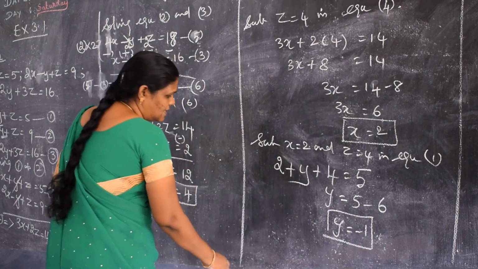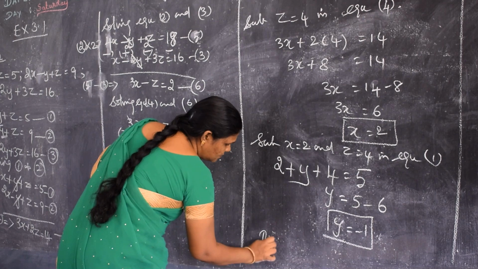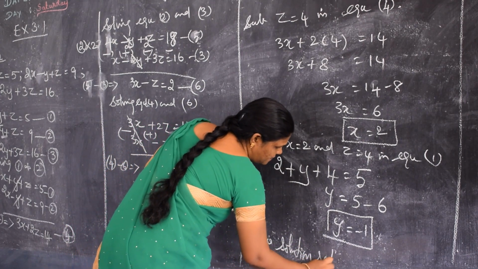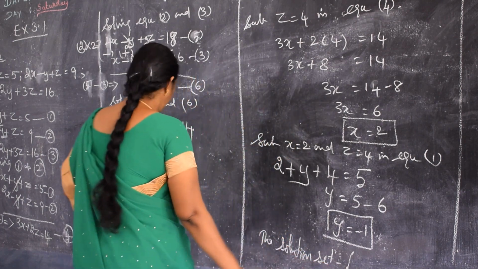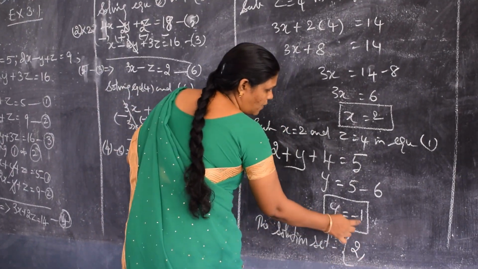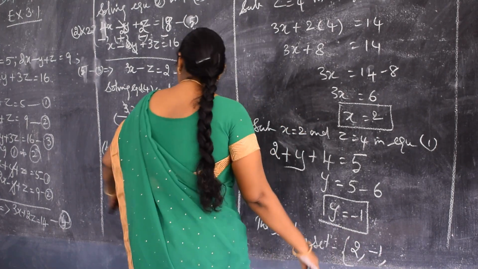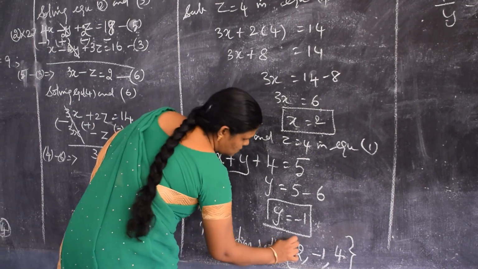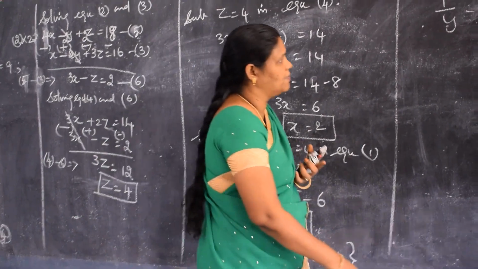So the solution set is, what is the solution set? The value of x is 2 and the value of y is minus 1. The value of z is 4. We will move to the next problem.